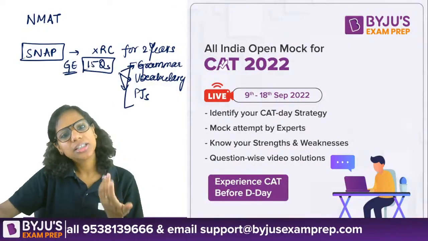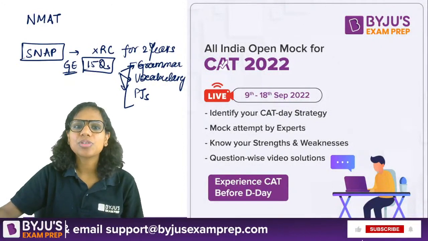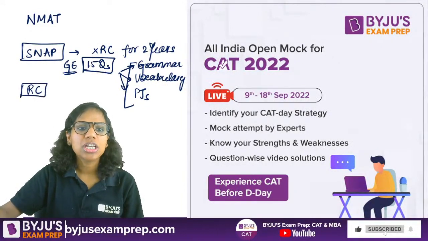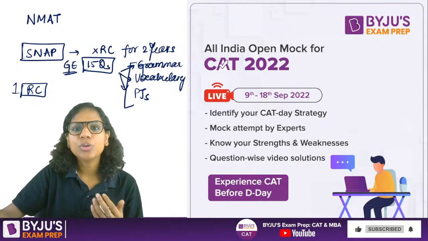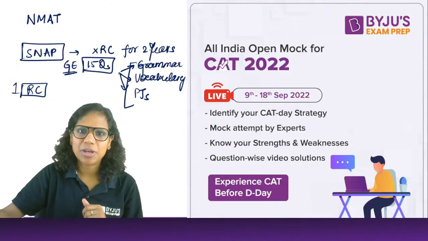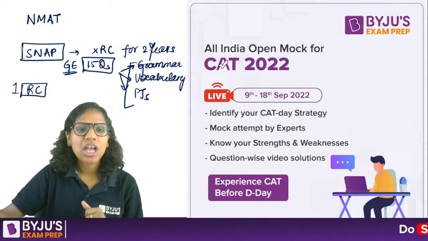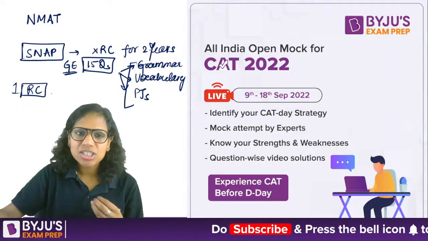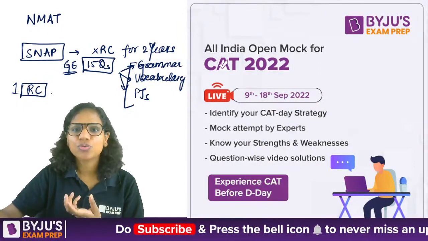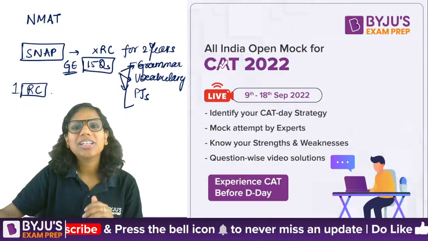But before that, it did ask RC passages. Sometimes there used to be one long RC passage, and sometimes there used to be two short RC passages. So that's how it varied. 8 to 10 questions from RC passages used to be there earlier. When it used to ask them, the level of the passages, the language of the passages, they were not very difficult.